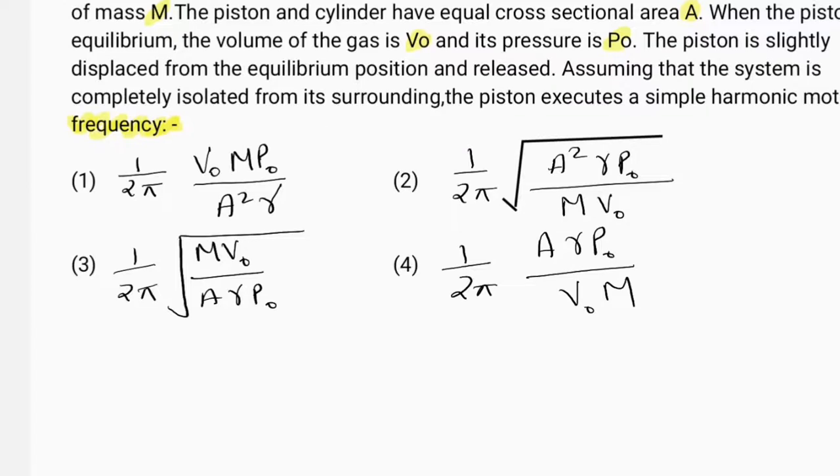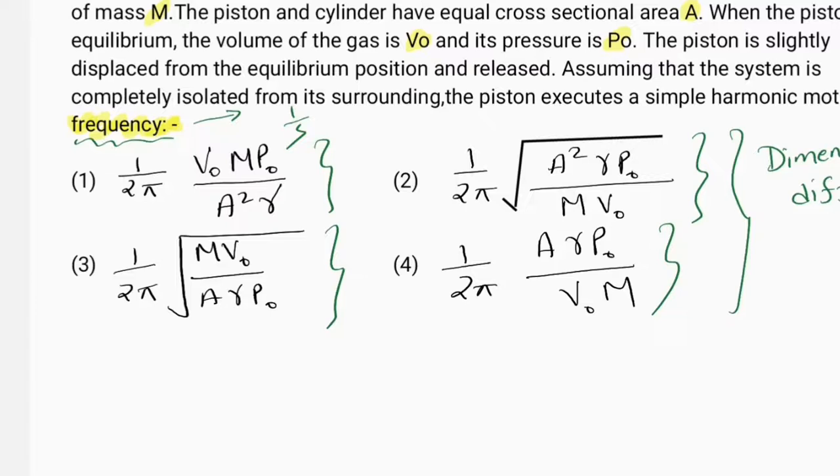Now just look at these options. All of these are dimensionally different. You have to find the frequency, which is given by 1 upon second, or 1 upon time period. So whichever option gives the formula for 1 upon second, just go for it. Now look at the first option. Here gamma and 1 upon 2 pi are both dimensionless.